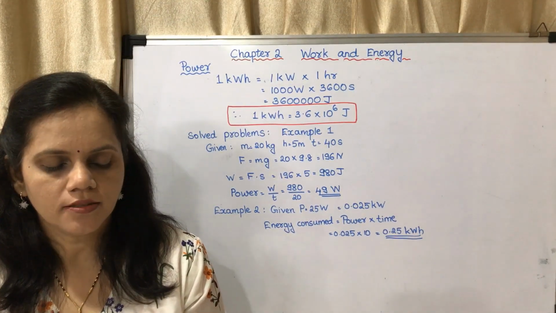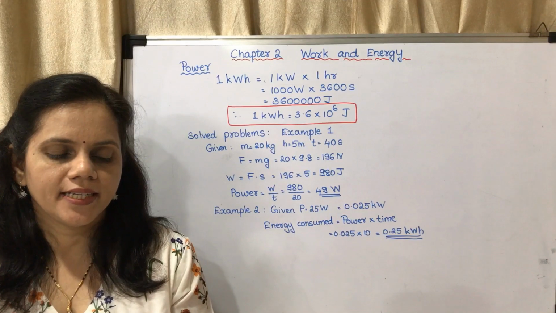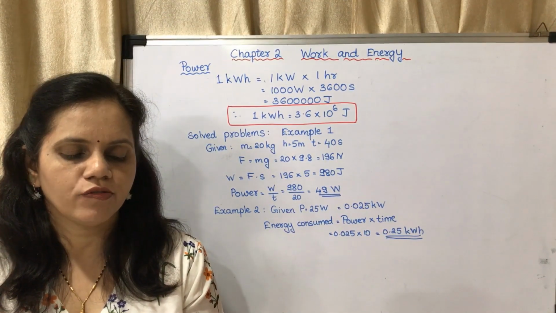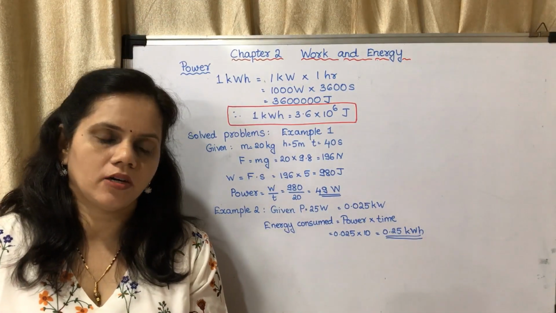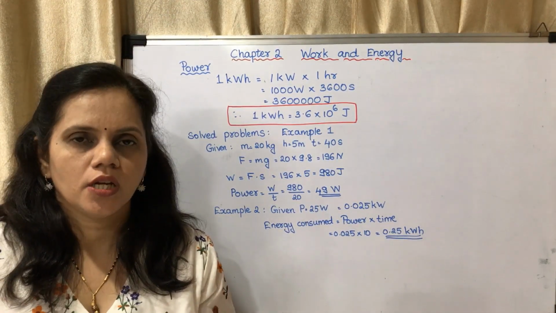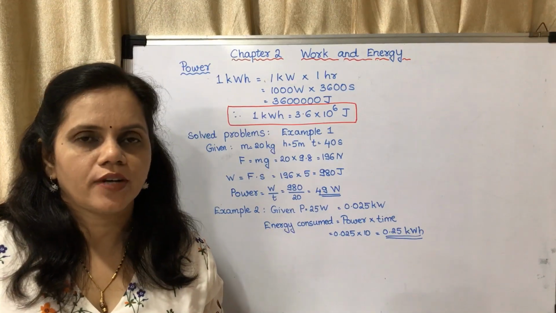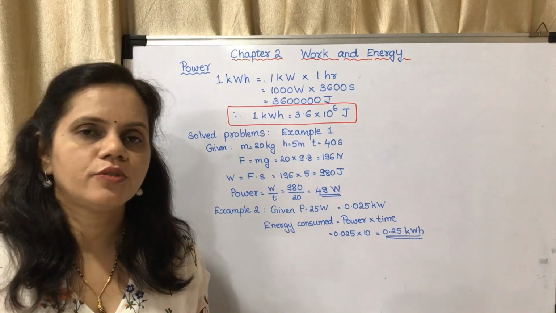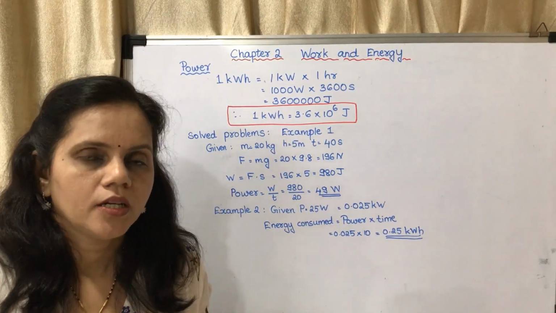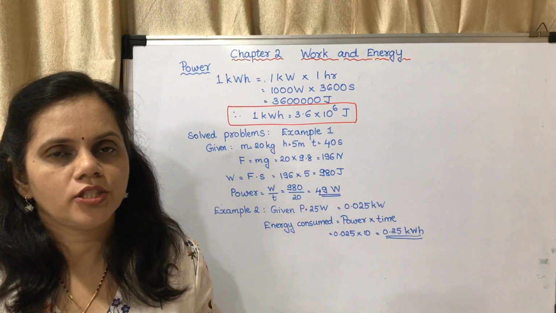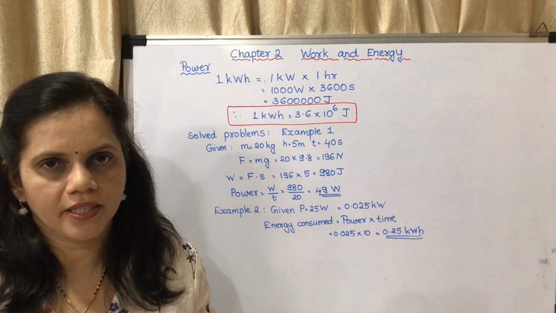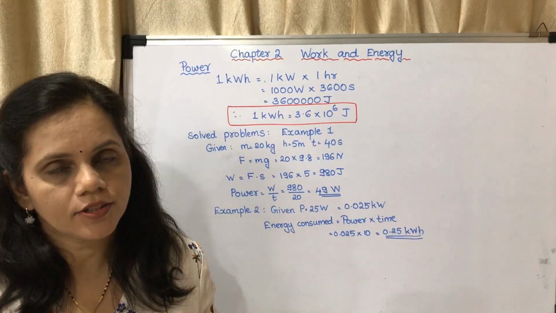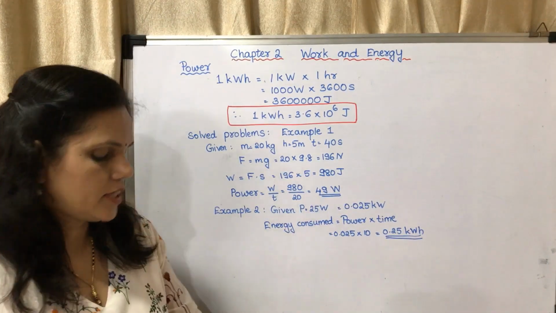The first question: Swarali takes 20 seconds to carry a bag weighing 20 kg to a height of 5 meter. How much power has she used? So you are supposed to find out power. Power is equal to work upon time. So first we will have to calculate work done. To calculate work done, the equation is force into displacement. Here they haven't given force, so first we will have to calculate force. So we will see what has been done.